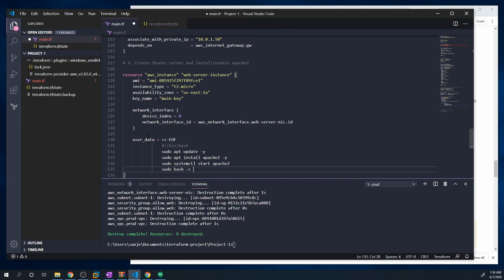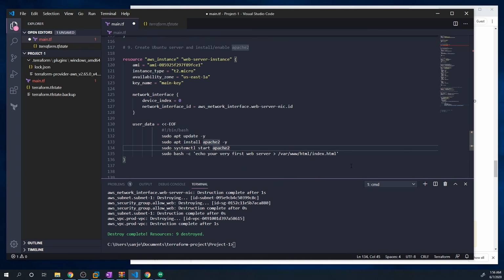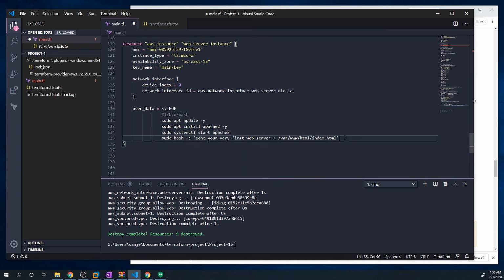I'm just going to say echo, and then we want to send a string of text. We'll just say your very first web server. And we want to redirect that to /var/www/html/index.html. And hopefully I wrote all of that without a typo. Obviously you guys can run any command that you want. You can install any package. You can modify and configure files all from here. But once you're done entering in all your commands, you just do EOF. So EOF at the top starts all of the configs, and then the EOF at the bottom basically tells Terraform that we're done.